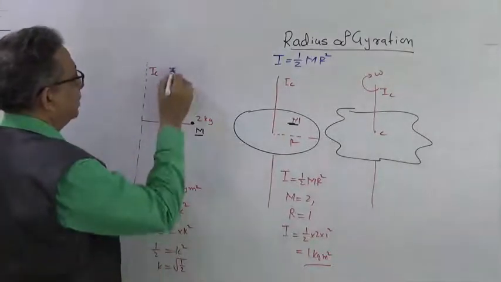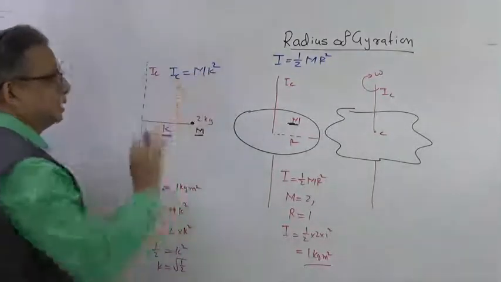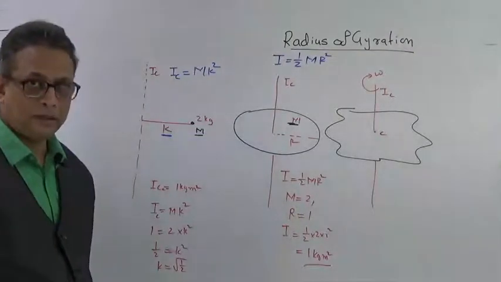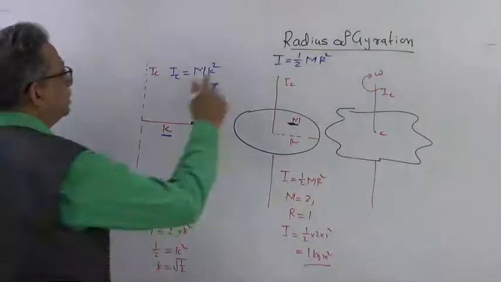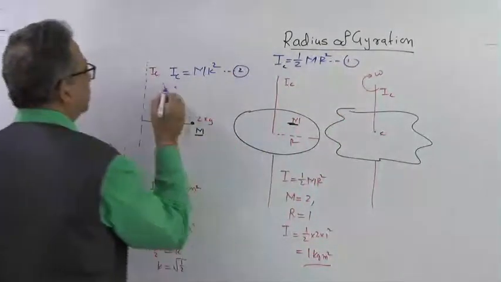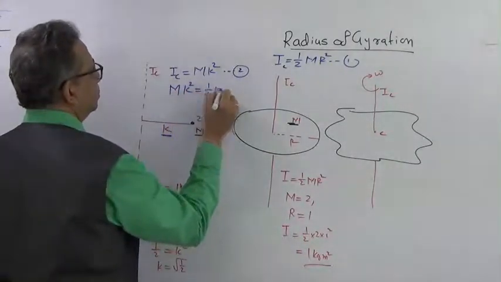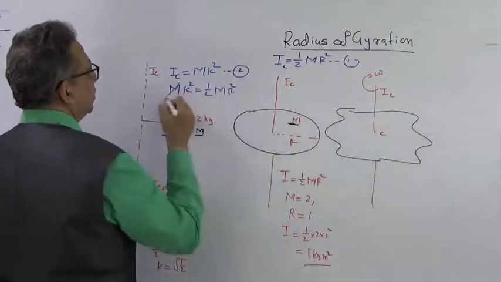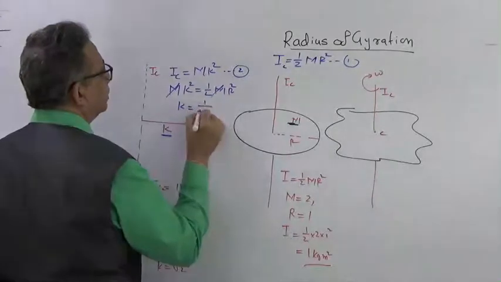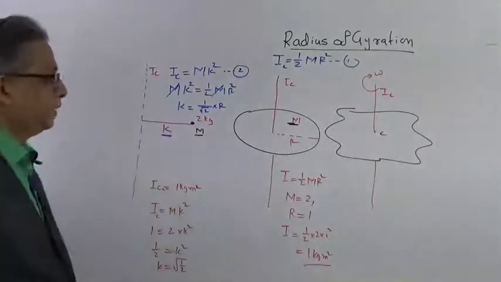So here in this particular case, I_C will be equal to m into k square. This is the generalized equation of moment of inertia, mass into the square of the distance. Mass is the concentrated mass. Since both equation 2 and equation 1 are the same, I write mk square is equal to 1 half mr square. Your m and m will get cancelled, and k will be equal to 1 upon root 2 into r. This will be the value of this k.